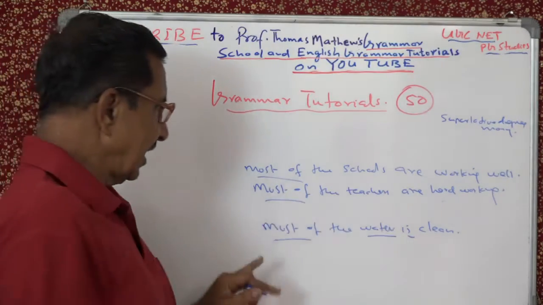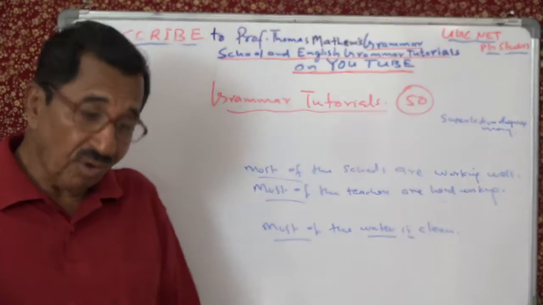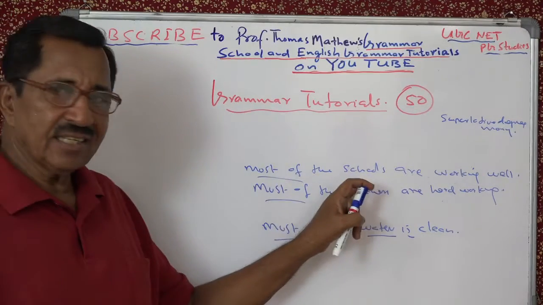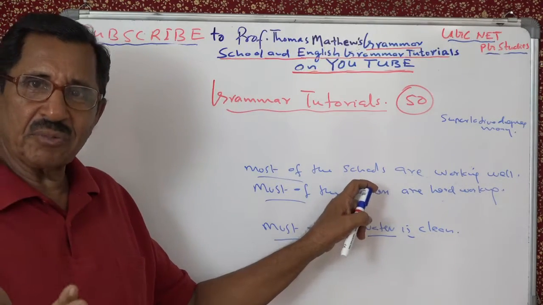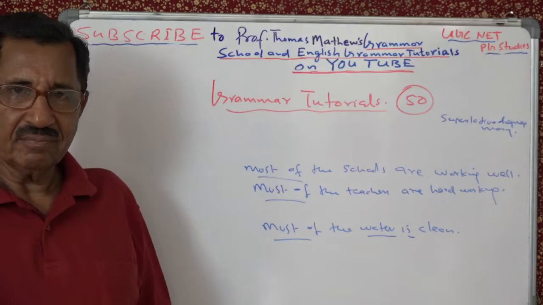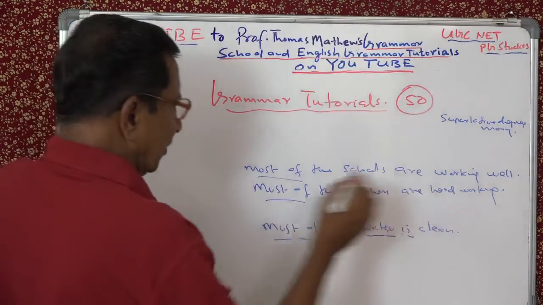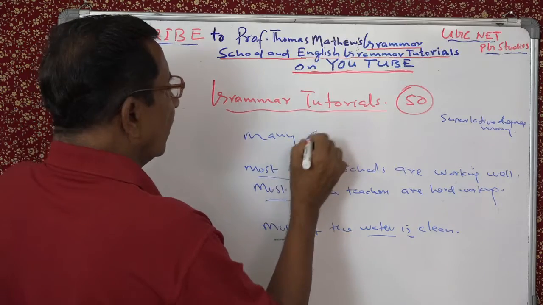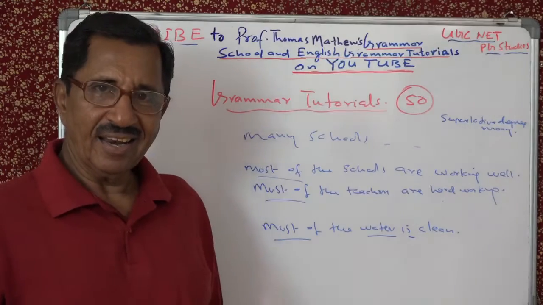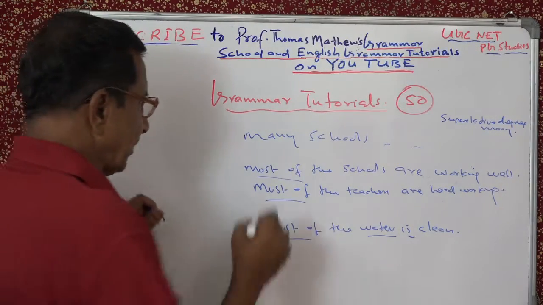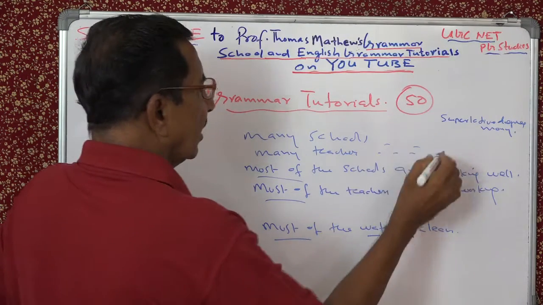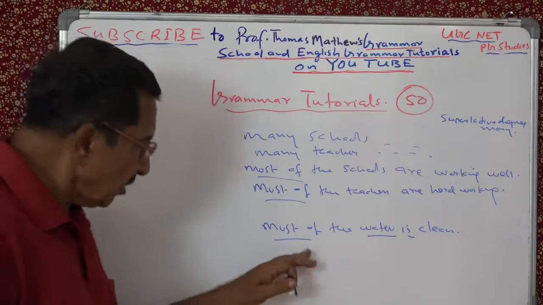Here we say it is... How do you know? How do you prove this? Very easy. If we can rewrite this sentence by using many, that means this is the superlative of many. For example, instead of most of the schools, we can say many schools. Many schools are working well. Most of the teachers, you can say many teachers. Many teachers are hardworking.